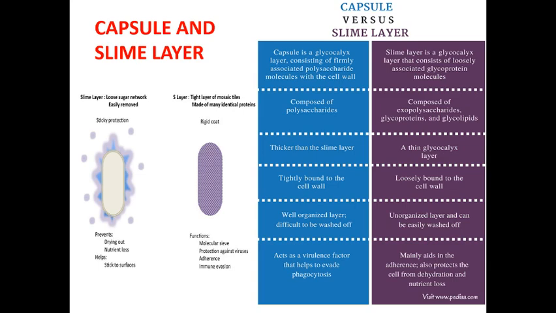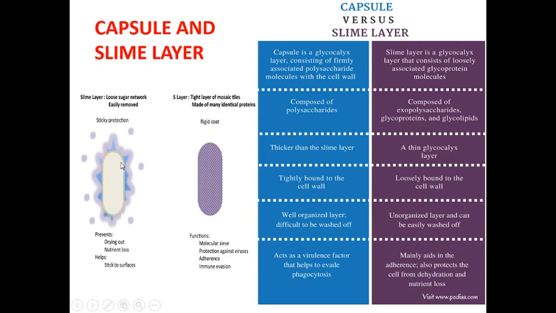You can see in this diagrammatic representation, this one is the sticky protective structure, which is a slime layer, and you can see here the very loose structure around the bacterial cell.